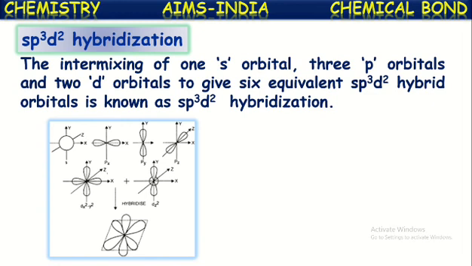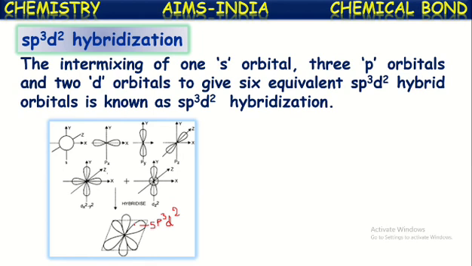See here, in this way, one s orbital, 3 p orbitals, 2 d orbitals, totally 6 orbitals, intermix with each other and result in the formation of 6 equal-energy hybridized orbitals. Each hybridized orbital is called an sp3d2 hybridized orbital. In that way 6 hybridized orbitals are formed.